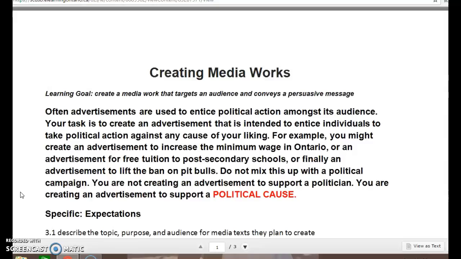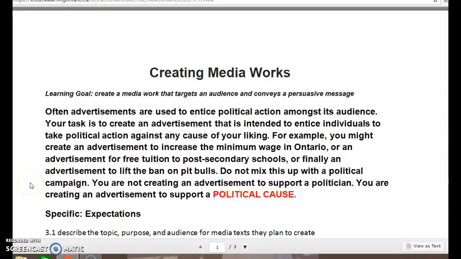Your task is to create an advertisement that is intended to entice individuals to take political action against any cause of your liking. For example, you might create an advertisement to increase the minimum wage in Ontario, or an advertisement for free tuition to post-secondary schools, or finally an advertisement to lift the ban on pit bulls.